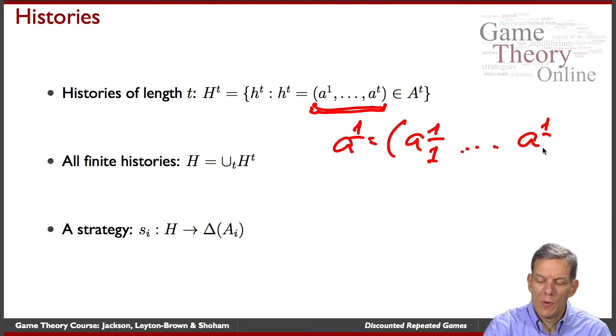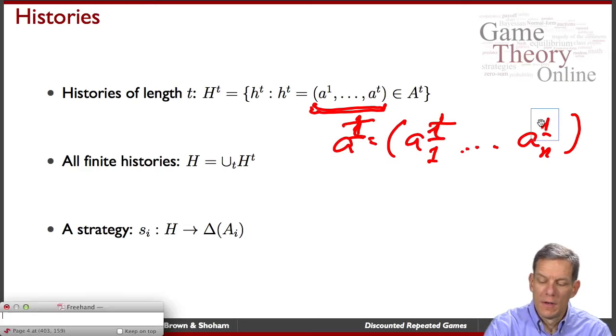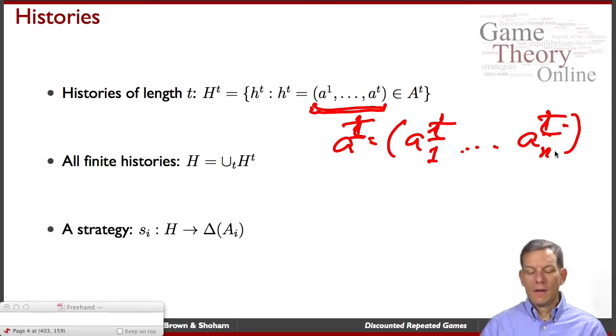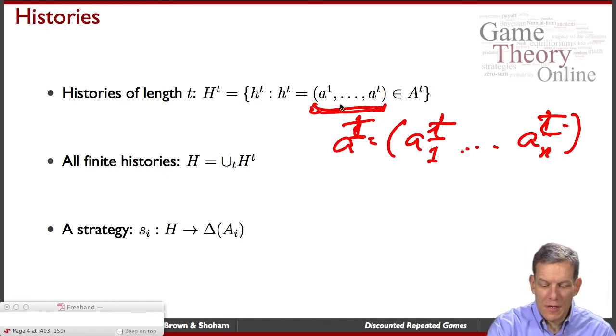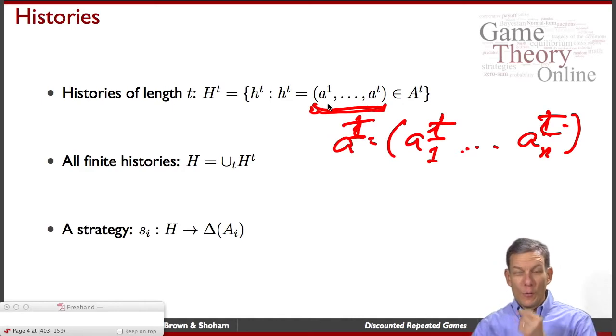So in the first time we played this game, what did everyone do? And generally, a^t is going to be what everybody did at time t, right? So we've got a^t_1 to a^t_n. So these things are vectors, and they tell us what everybody did in the first period, what everybody did in the second period, and so forth.